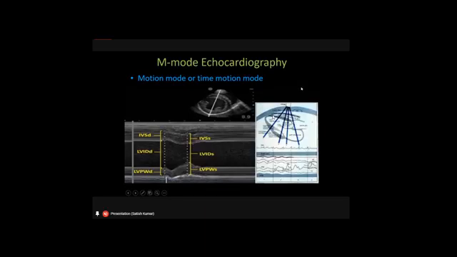Just like B mode, we can also slice the heart while carrying out M mode. We can take the M mode measurements by slicing the heart in the short axis view, or on its long axis view. We can take it from the ventricles, from the atrioventricular valve area.